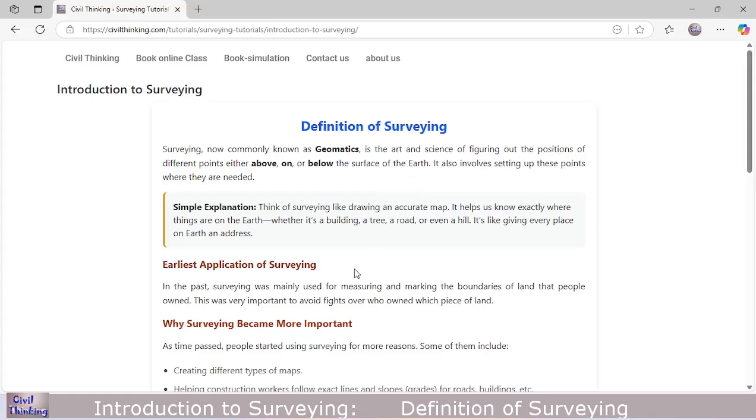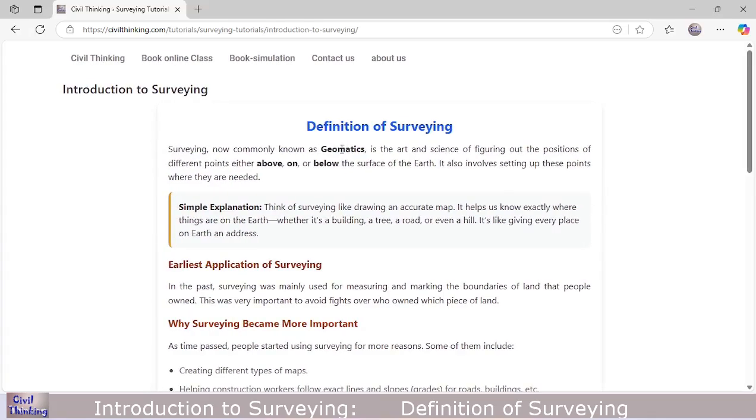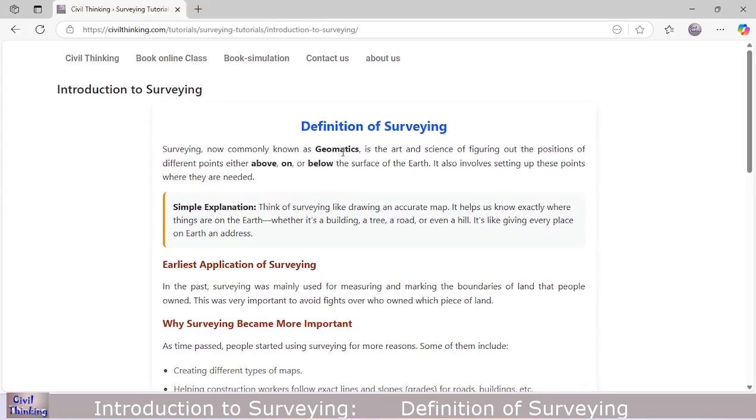So what is basically surveying? Let us read and then I will explain. Surveying, now commonly known as geomatics. Recently we frequently use the term geomatics for surveying. If you see the term geomatics somewhere, it means surveying. This is a recent term, and nowadays it is used interchangeably with surveying, but before this was not the case. Especially in the United States, United Kingdom and Canada, even the universities have started calling it geomatics engineering, or geomatics. Basically it is just surveying.